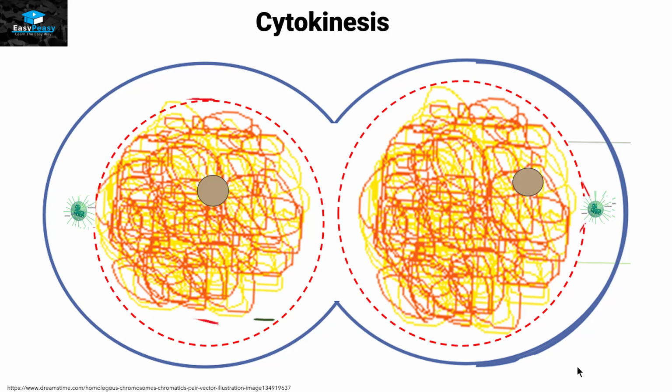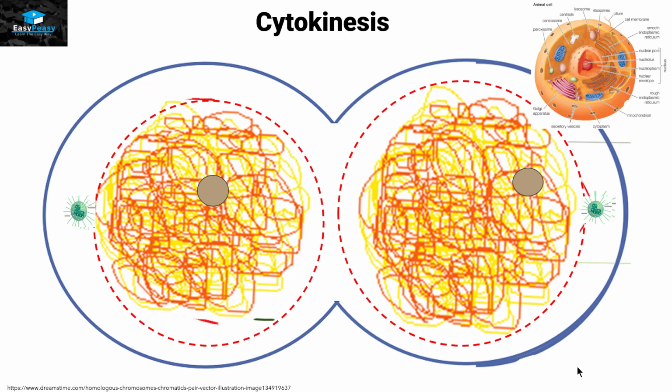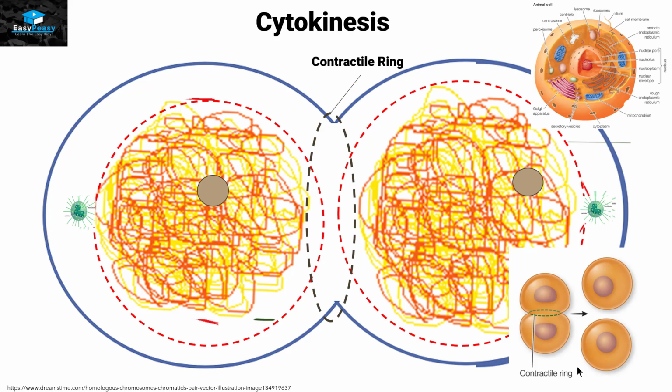In cytokinesis, as we discussed before, the cytoplasm of these two cells is going to divide. Now, the division of the cytoplasm depends on the type of cell. If it is an animal cell, then a ring type of structure appears, called the contractile ring. This ring will initiate the division of the cytoplasm of the two cells.